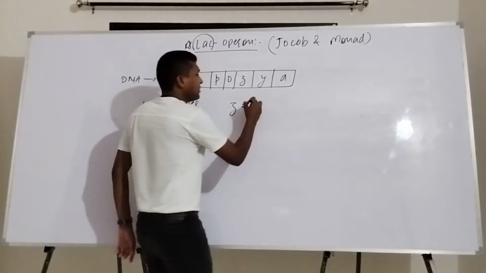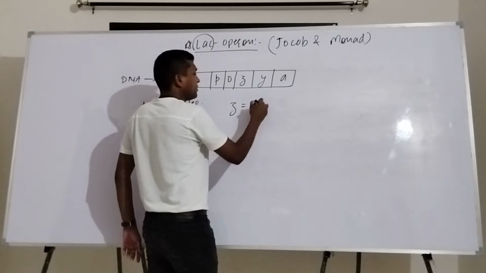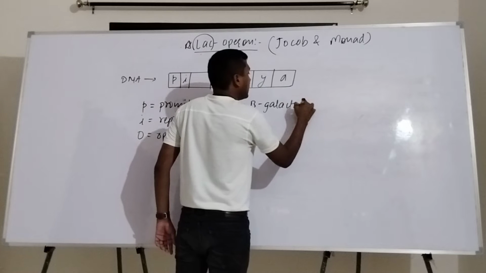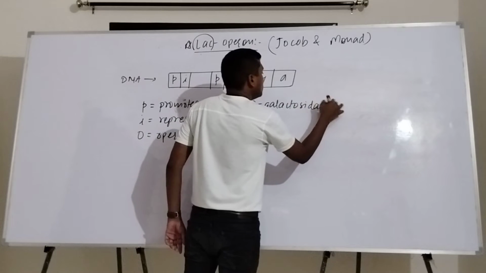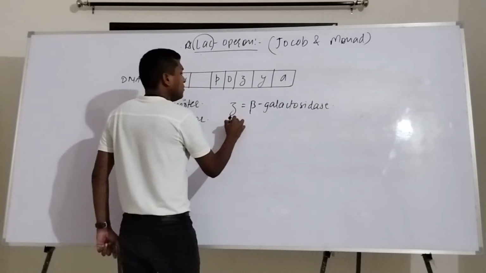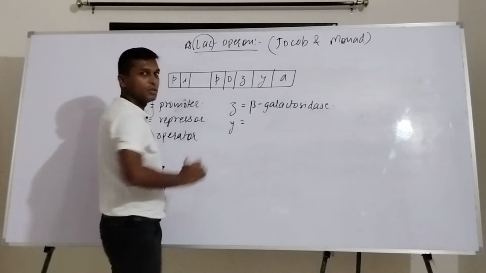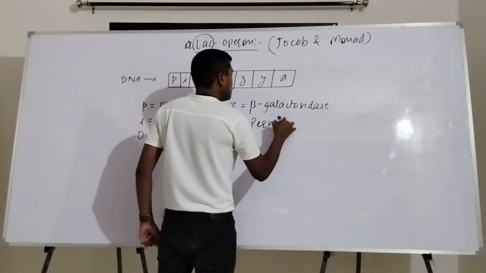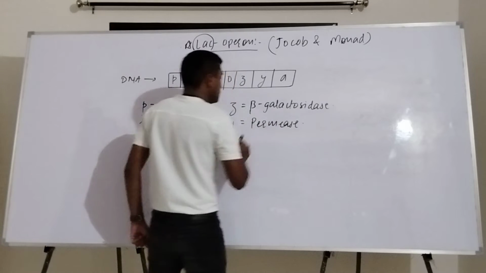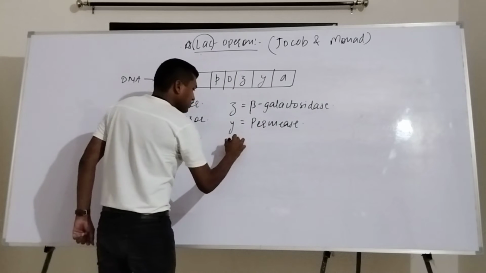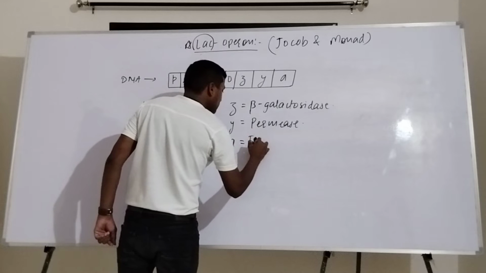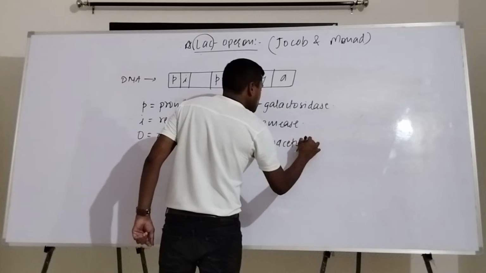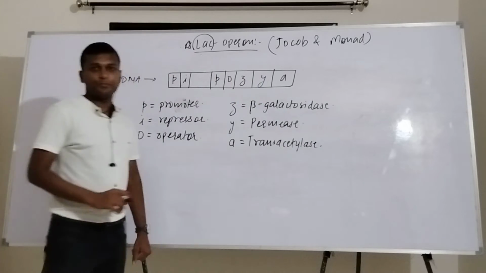Z region here represents an enzyme called as beta galactosidase. Y region here on this DNA represents permease, and A region represents transacetylase.